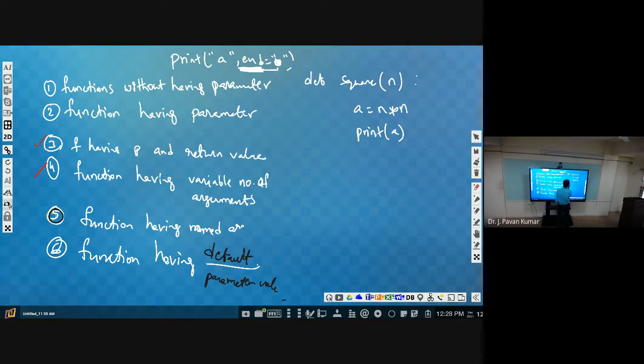Okay, fine. Now let us consider we are having here x is equal to 10, square of x. Next y is equal to 20, square of y. Then z is equal to 30, square of z.